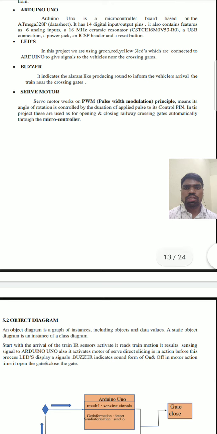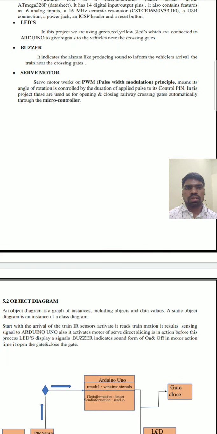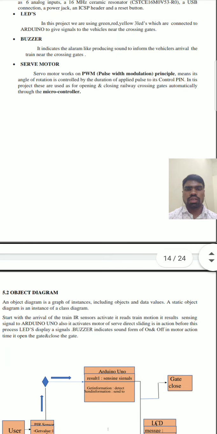LEDs. In this project, we are using green, red, and yellow LEDs, which are connected to the Arduino to give signals to the vehicles near the crossing gates. A buzzer indicates the alarm by producing sound to inform vehicles of the train's arrival near the crossing gates.